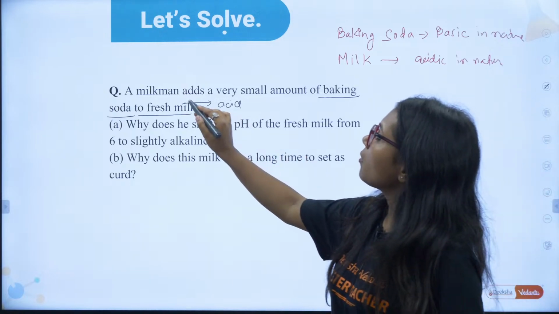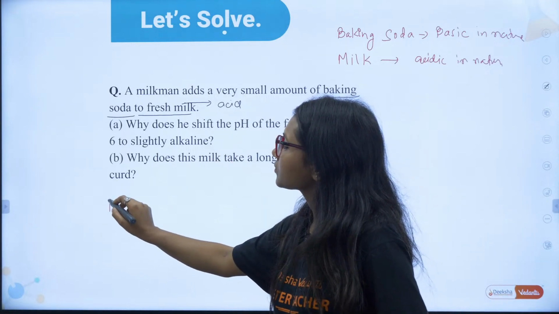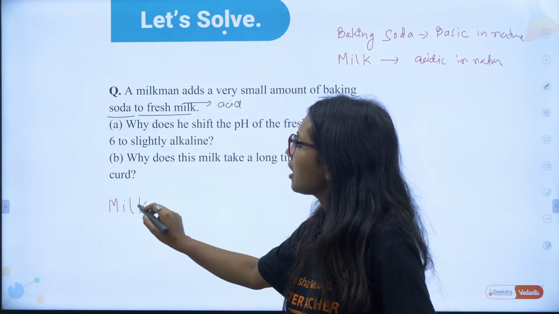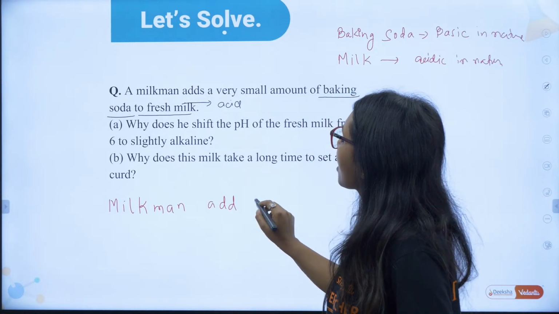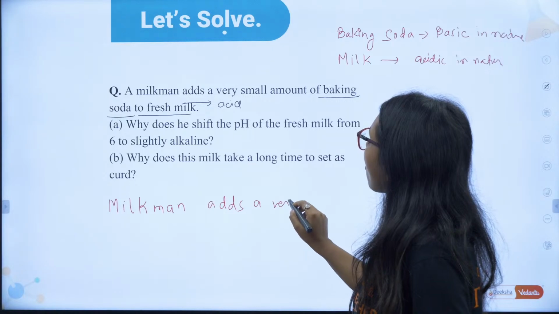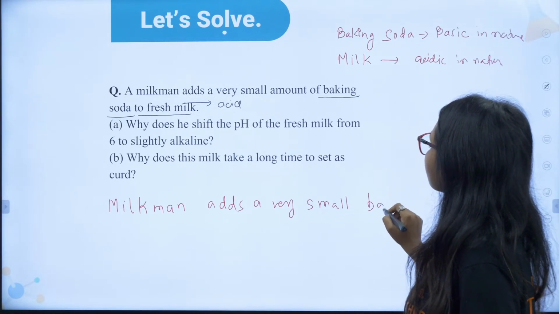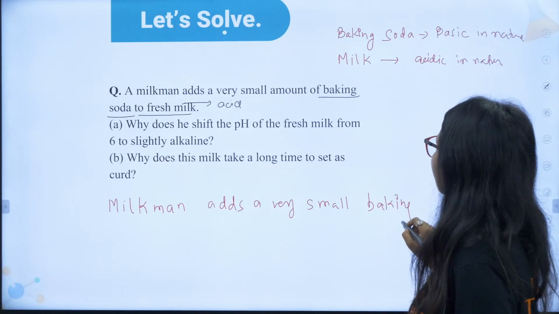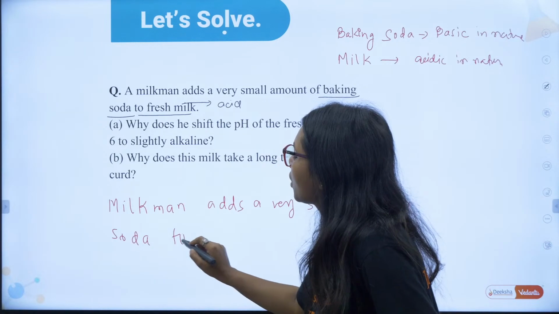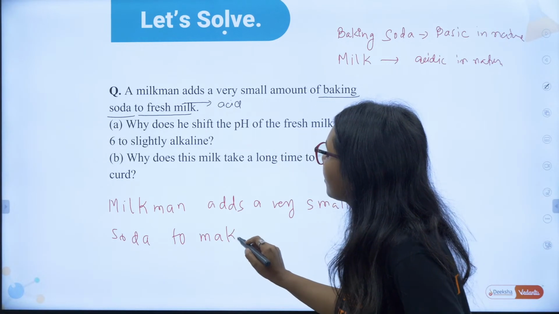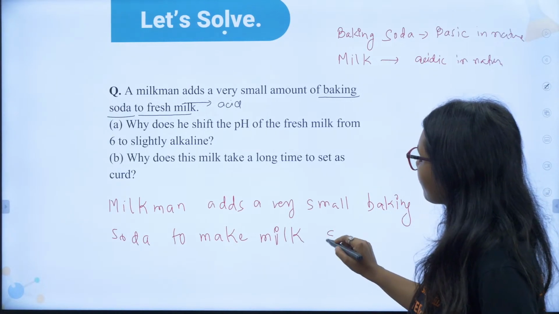So milkmen add a very small amount of baking soda. Why? To make milk slightly alkaline.